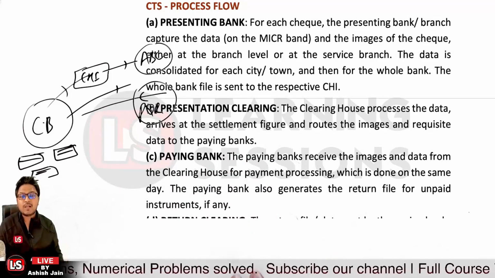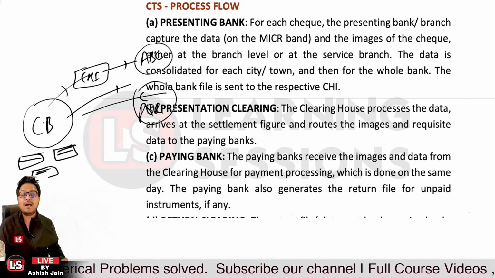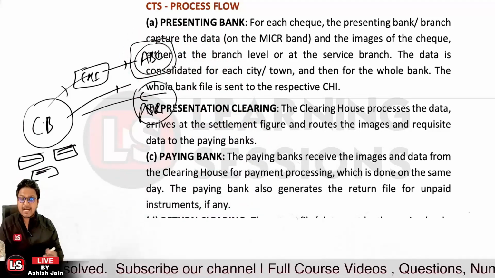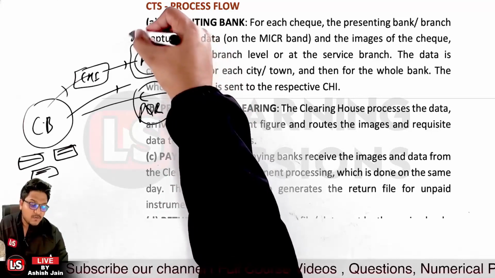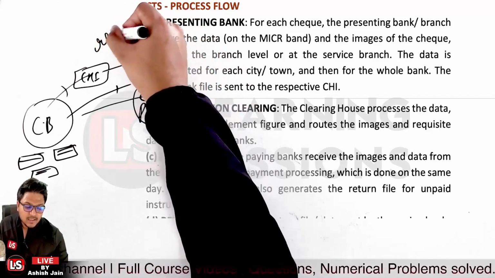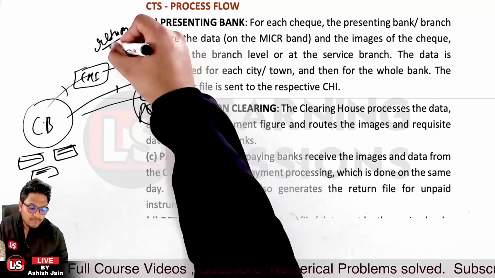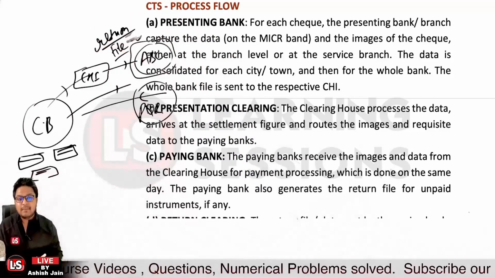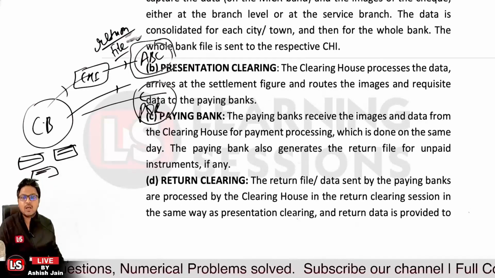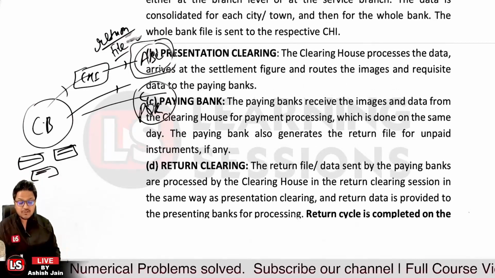Now the paying bank will also generate the return file for unpaid instruments. Let's say the instrument was not to be cleared. In that particular case, ABC bank will be preparing what? It will be preparing the return file. I'm just writing it over here because it's not clear. Okay, so it's a return file which will be prepared by ABC bank, and that will be submitted again to CHI.